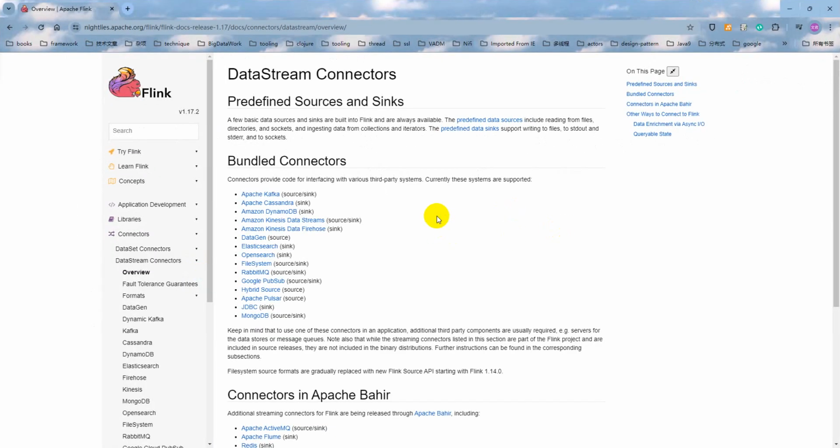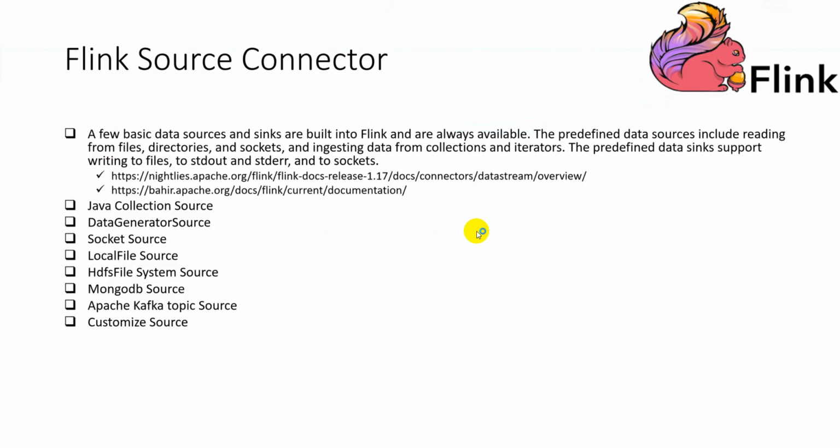This website lists some of the third-party system connectors. One of them we will introduce in future lectures. Okay, as I mentioned at the beginning of these lectures, I will show you how to use and integrate the below source connectors.